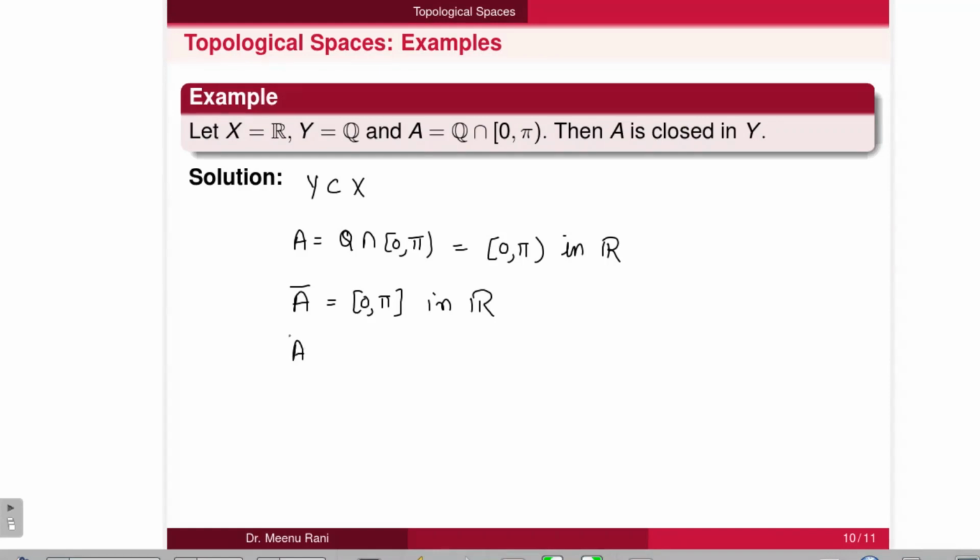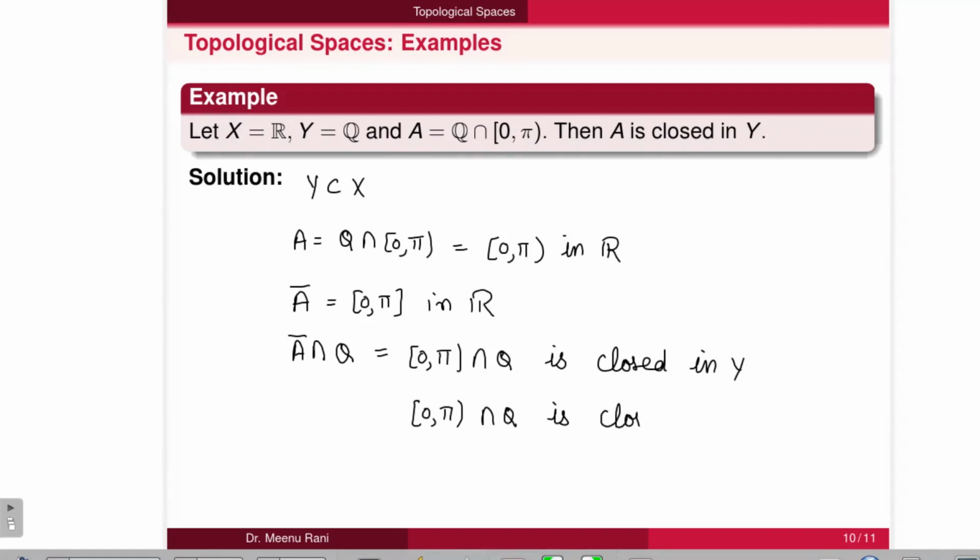If we take A closure intersection with Y, the set of rational numbers, then we get [0, pi] intersection with Q, which is closed in Y. But pi is not a rational number here, so we can exclude this pi. So we will write [0, pi) intersection with Q, which is closed in Y. Thus we can say that this set A is closed in Y.